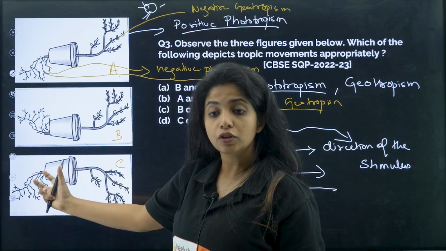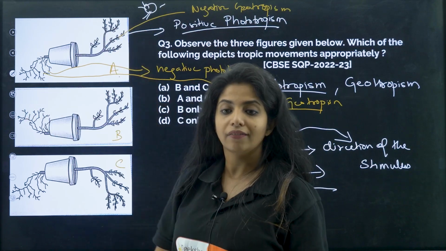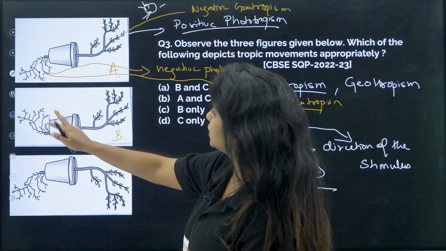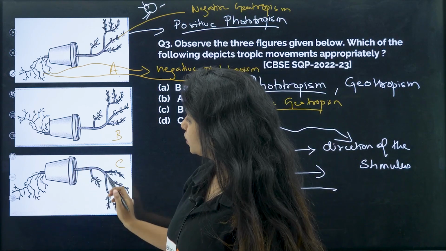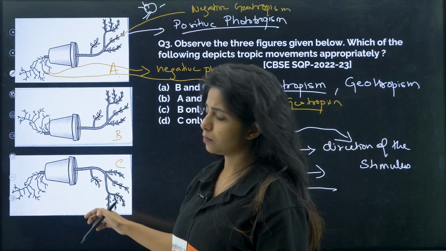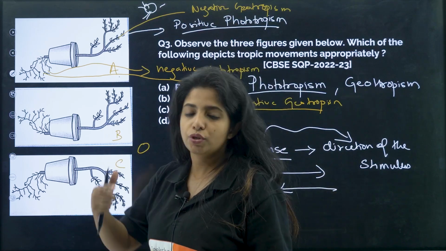not towards the gravity. It is moving upwards, away from the gravity. That is wrong. Roots grow towards the gravity. Have you ever seen roots coming up? So basically that is wrong. Okay, so this is wrong, B is wrong. Now see, both of the shoots are also growing towards the gravity, or basically if the sun is there, it is moving away from the sun also. So this is entirely wrong.